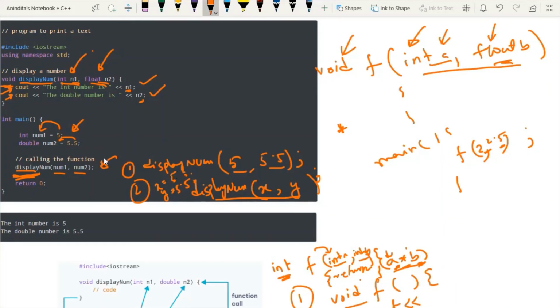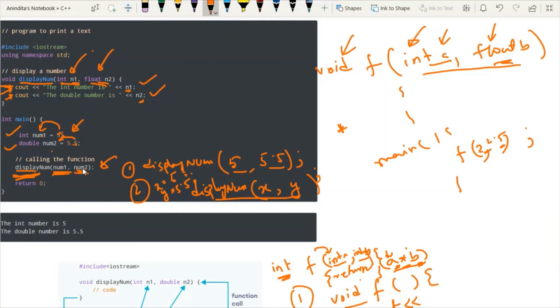So this is your option number 2. So here what happens, instead of passing the direct value, inside the main I have used two variable num1 and num2, and we have passed this two value inside this variable. So these are the two options. Any option you can adopt.